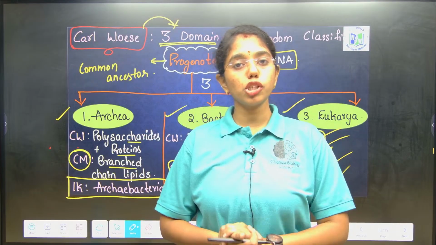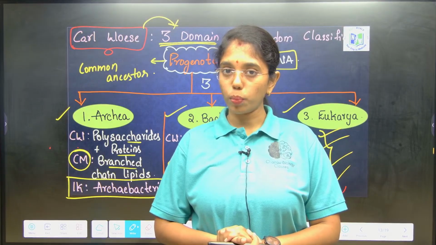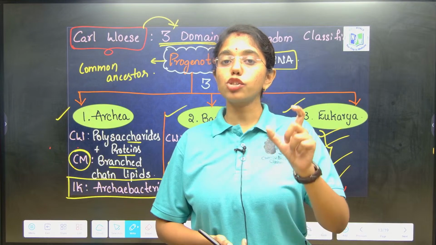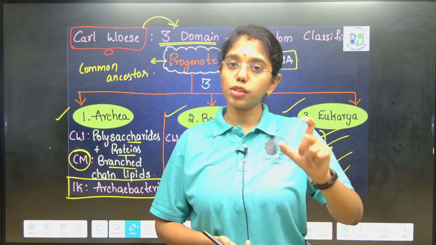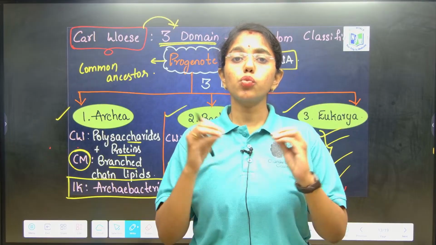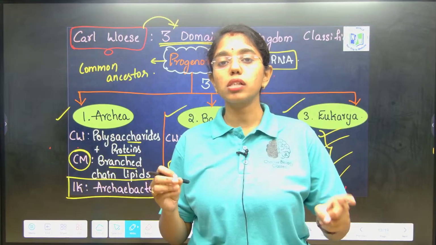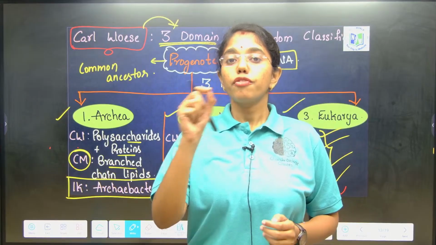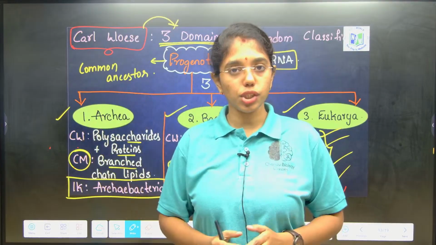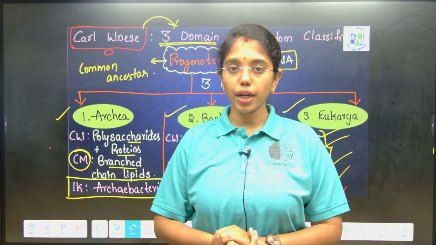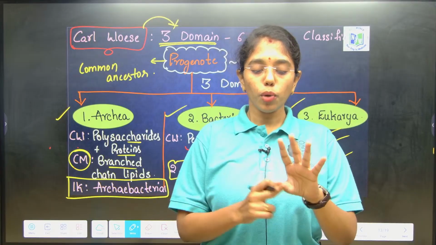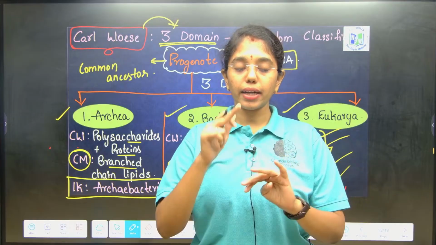Next, the 4 kingdom system of classification is introduced by Copeland, where the new kingdom he has introduced is Monera, where he has placed all the unicellular prokaryotic organisms. Next, the 5 kingdom system of classification is widely accepted because in this system phylogenetic or evolutionary relationships are considered, and the new kingdom introduced here is kingdom fungi. Likewise, here we have 5 kingdoms: Monera, Protista, fungi, plantae and animalia.